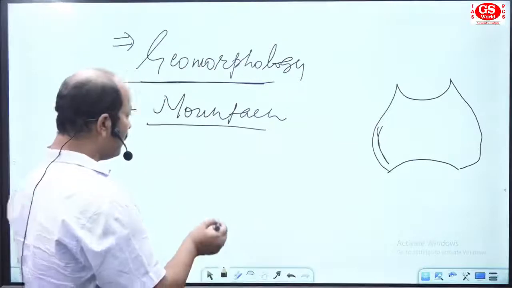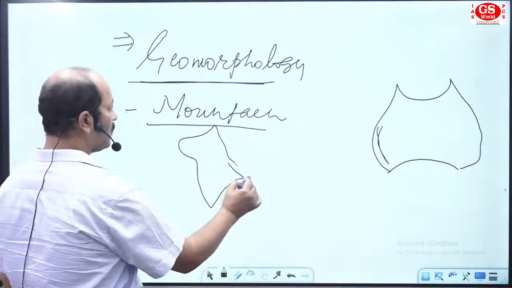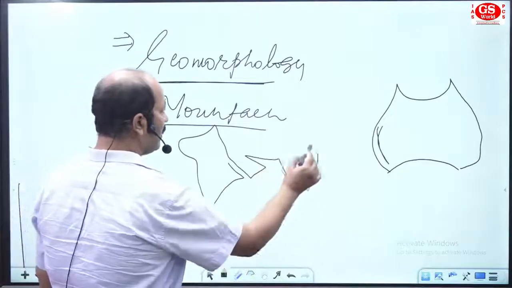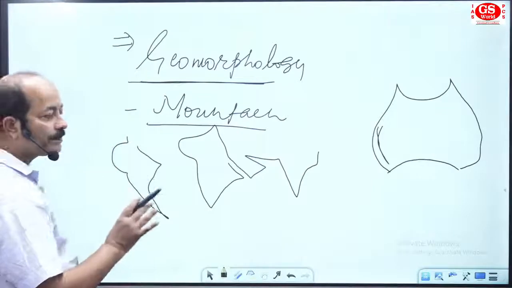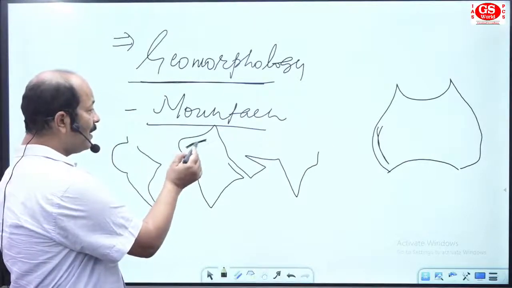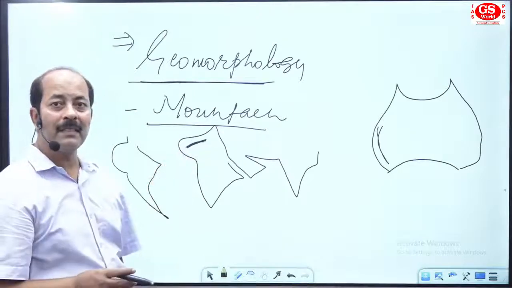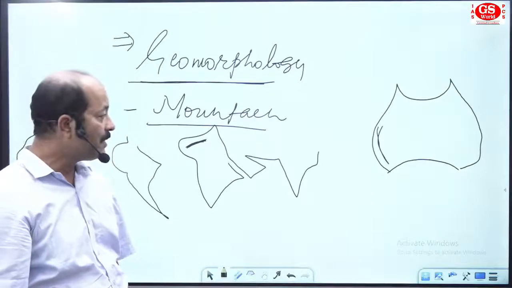Suppose you have a world map here. This is Africa, Saudi Arabia, we have India, and this one is the location of South America. So they asked the location of the Atlas Mountain, it is in Morocco, right? They asked the location of the Alps in the European section.